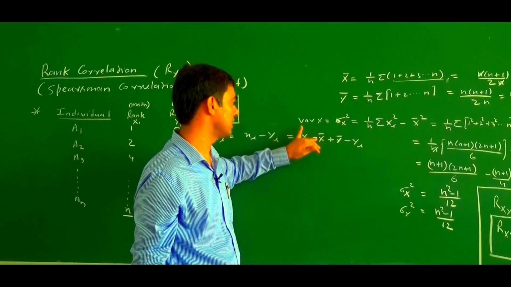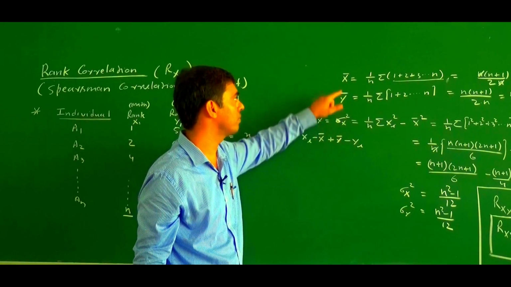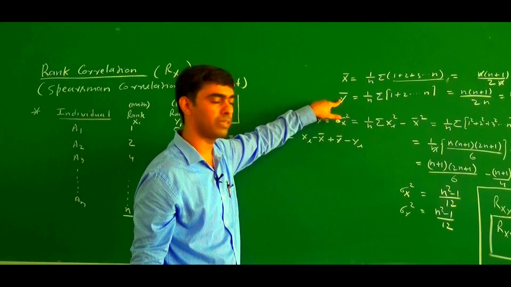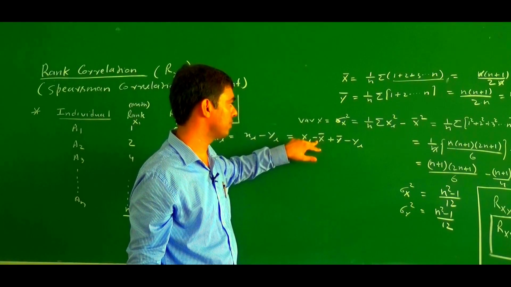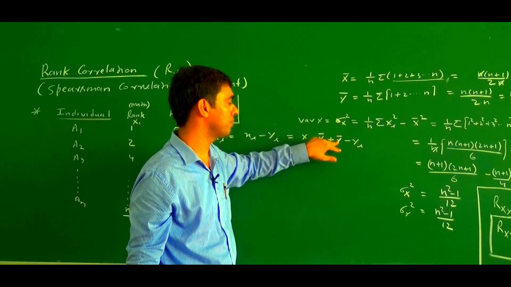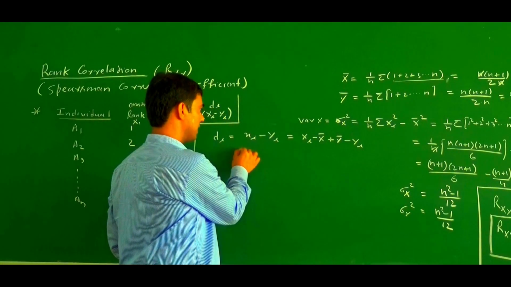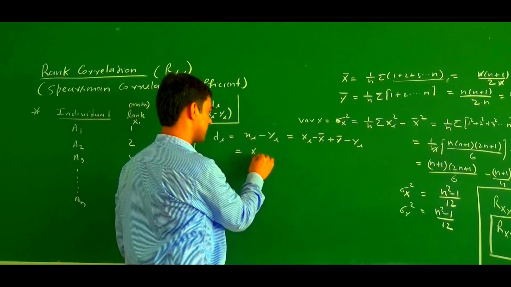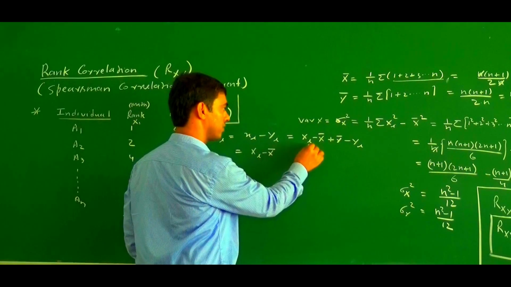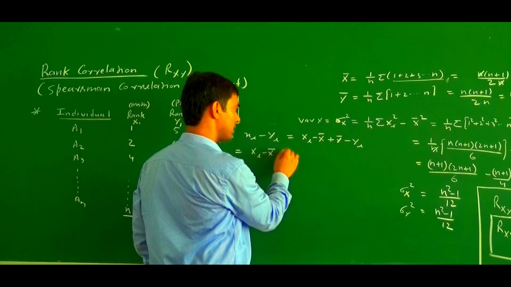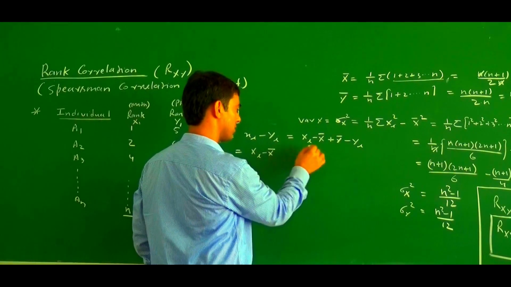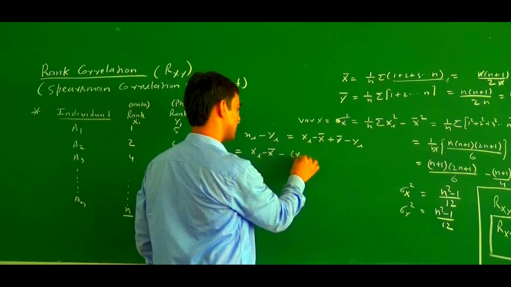Then we replace the plus x bar by the y bar. Then we write this in the form xi minus x bar, plus minus yi minus y bar.